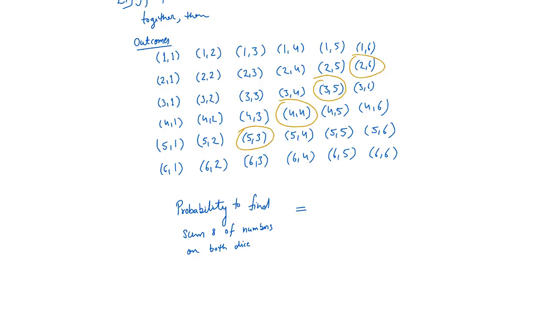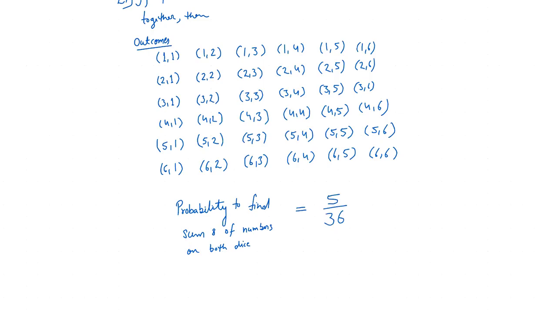Yes, we have 5 favorable outcomes. In total, we have 36. So the probability is 5 by 36.